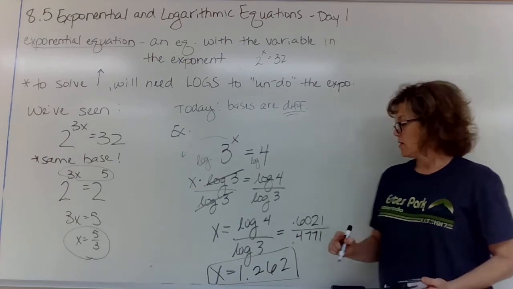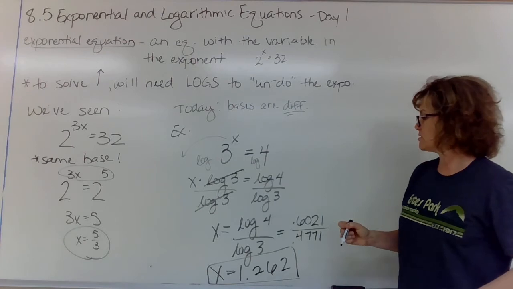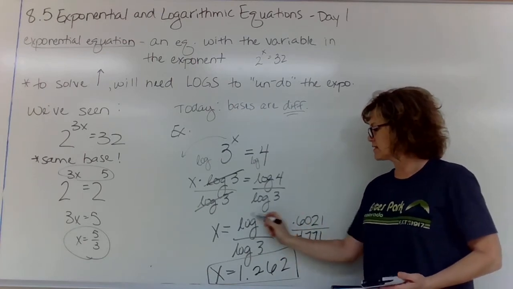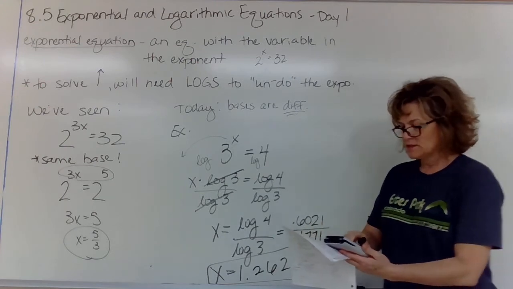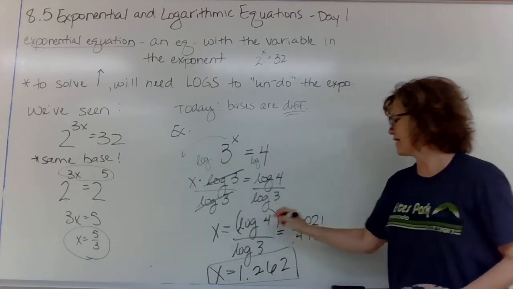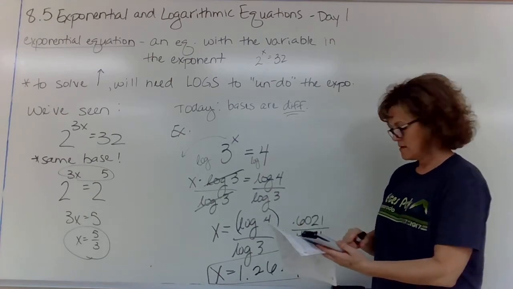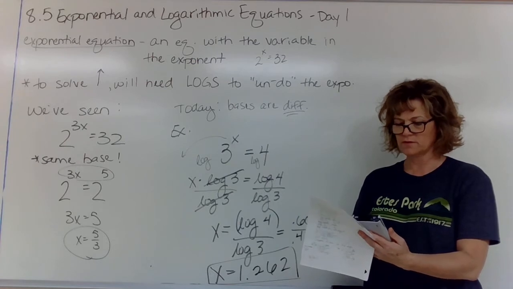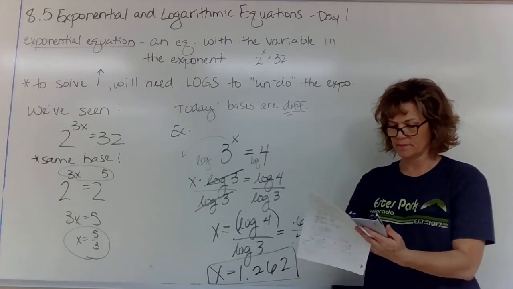Okay, now, some people do not want to do these individual calculations, and let's just see it. What if I plug this whole entire thing in? You're probably going to get this, but let's check. So you need to make sure you are using parentheses around that entire thing. Log 4, close it, now divided by.